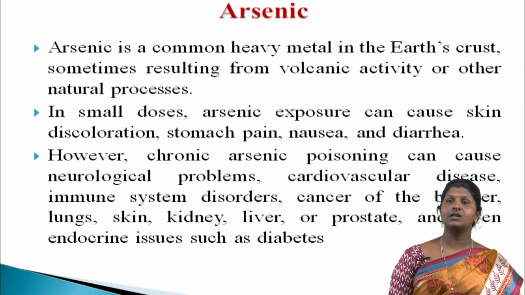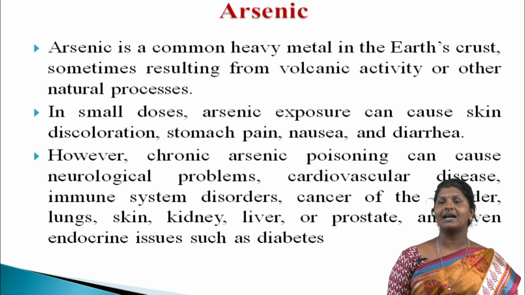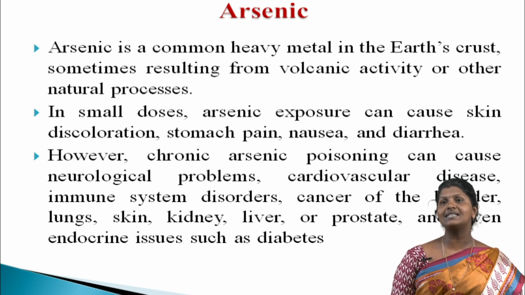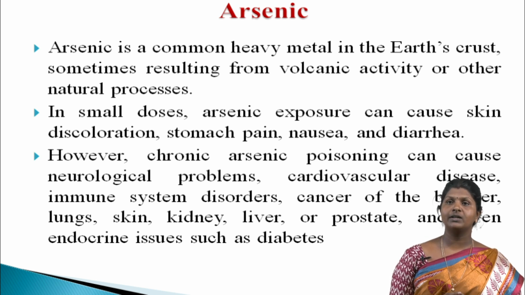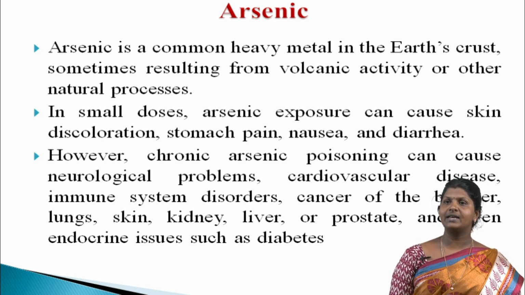Then arsenic is a common heavy metal in the earth's crust, sometimes resulting from volcanic activity or other natural processes. However, human activities such as pesticide production and mining have led to increased concentrations of arsenic in groundwater. Arsenic is one of the most toxic heavy metals that can make its way into our water through natural erosion from rocks and soil, agricultural runoff from orchards or waste streams from the metal and electronic industry.